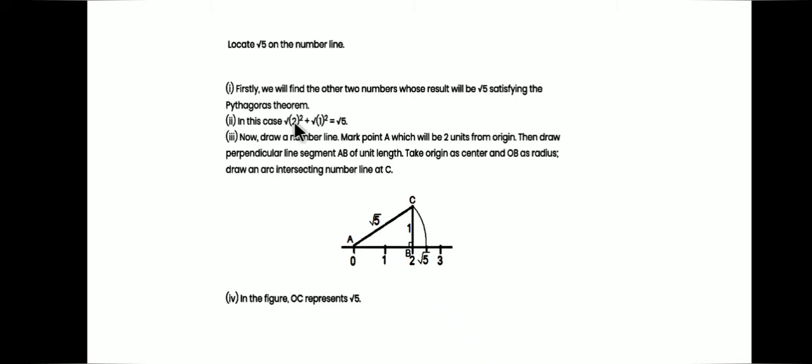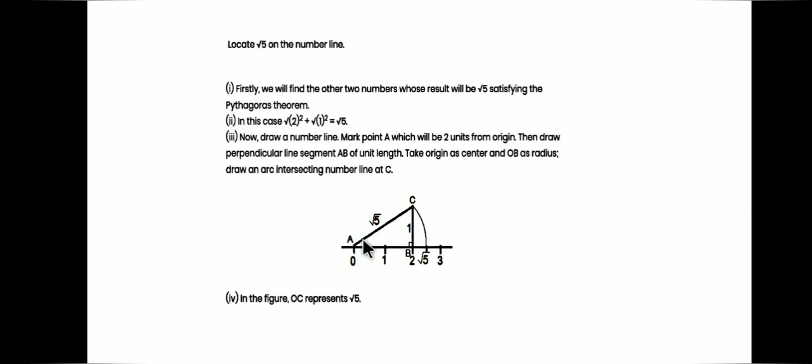Root 2 square is 2, so we will mark 2 units from A and label it as B. The second number which satisfies the Pythagoras theorem is root 1. Root 1 square is 1. So at point B, we will draw a perpendicular and mark unit distance on that from point B. After marking unit distance from B, label it as C and then join AC. AC is the required length.